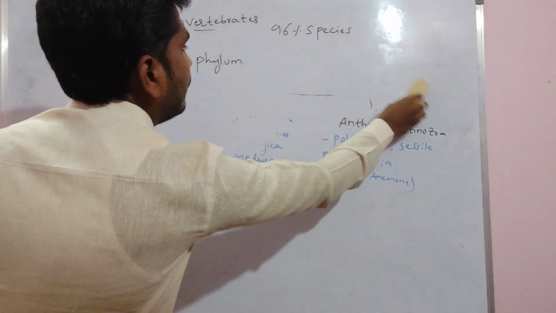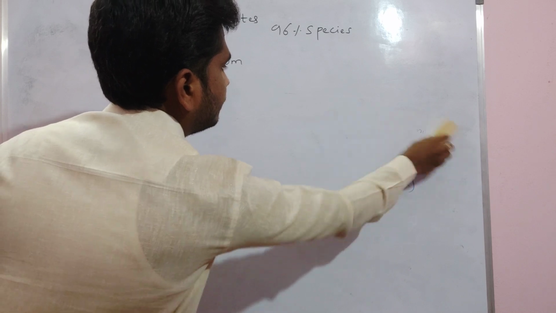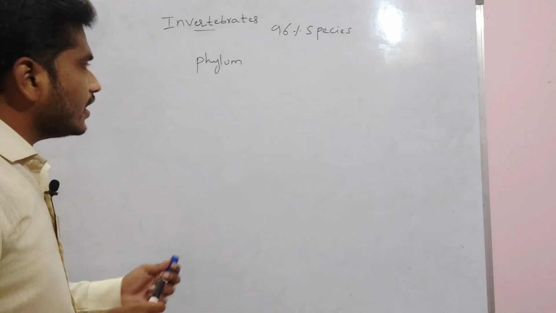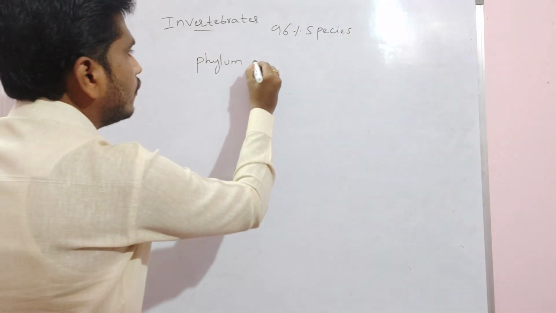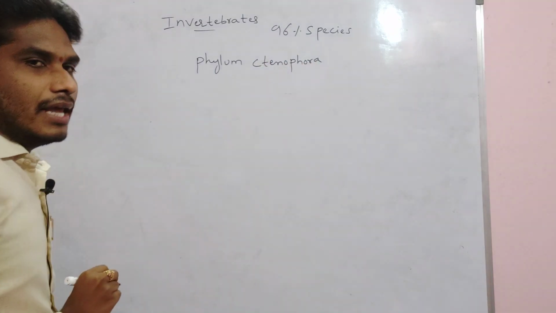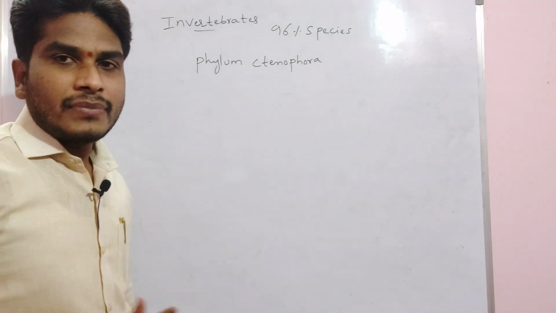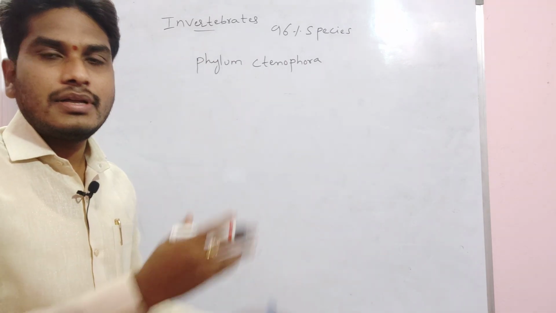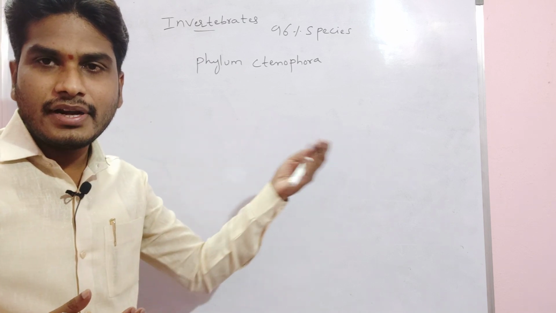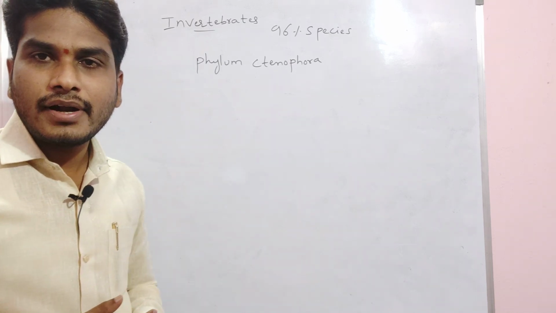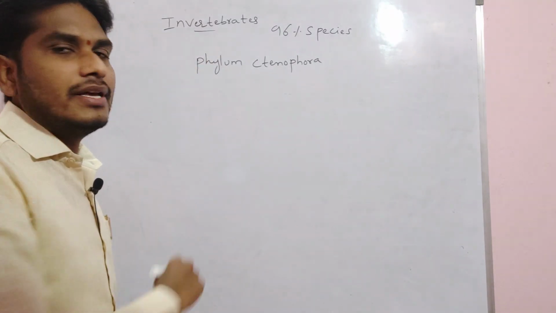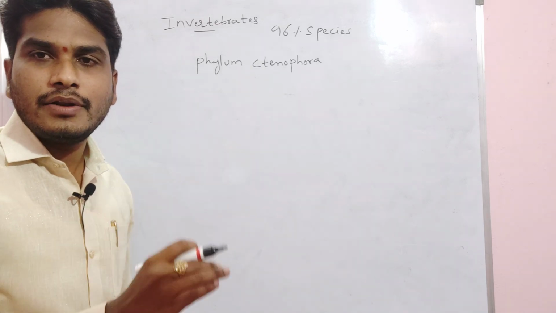Then next, the Ctenophorans. The third phylum we are calling Ctenophora. The name itself indicates that the Ctenophorans are the close relatives of the Cnidarians, because they consist of the same characters as the Cnidarians. They are diploblastic, they have radial symmetry and a tissue level of organization.